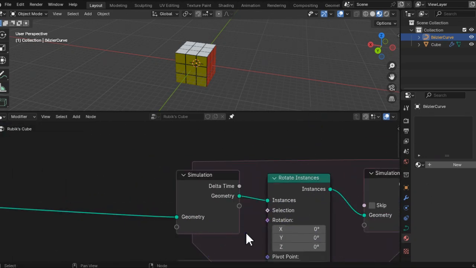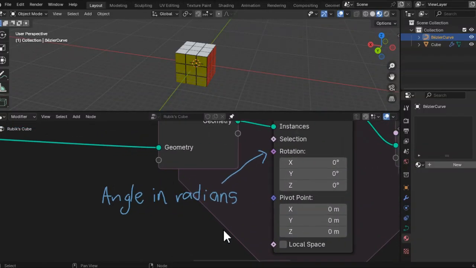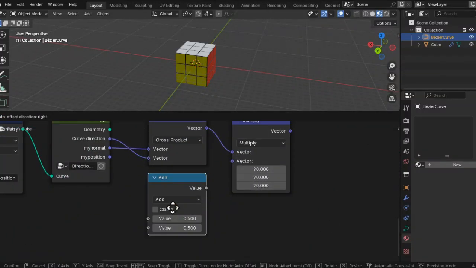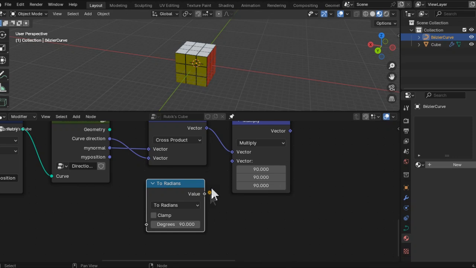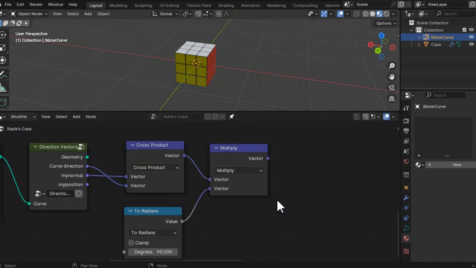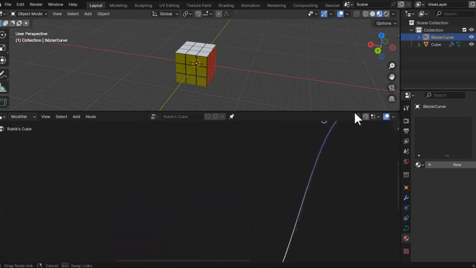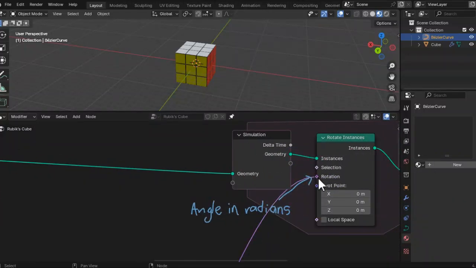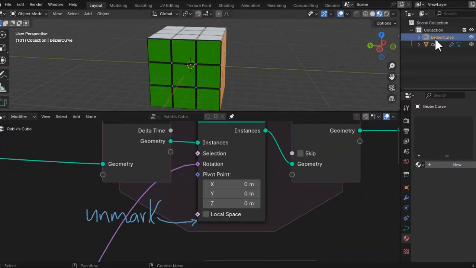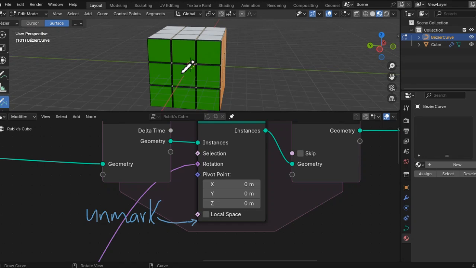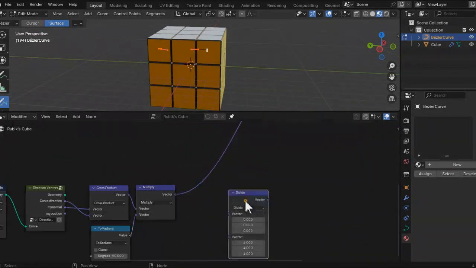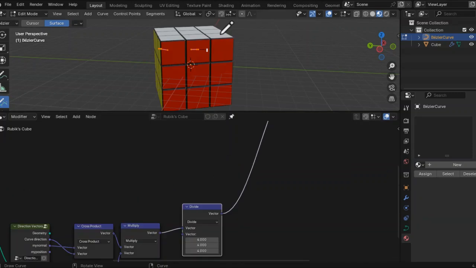Wait. The rotation socket is expecting the angle value to be in radians. So add a math node, set it to radians, connect it to the vector math. Now we can connect it to the rotation socket. If we hit play and draw the curve, we see that the rotation is continuously being applied on each frame.